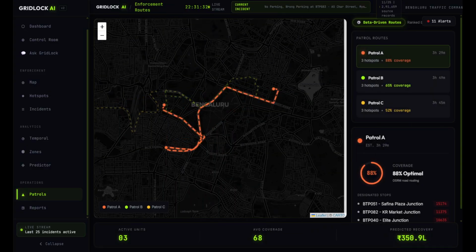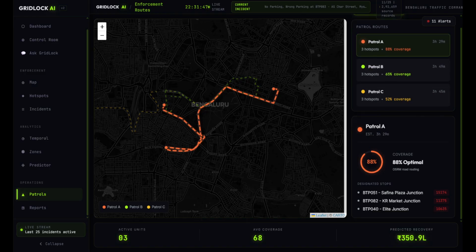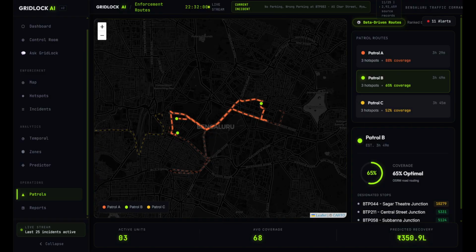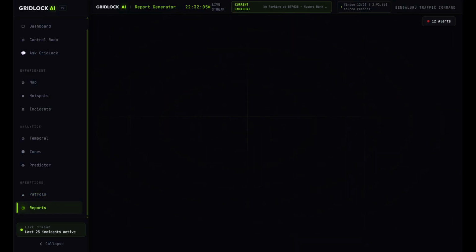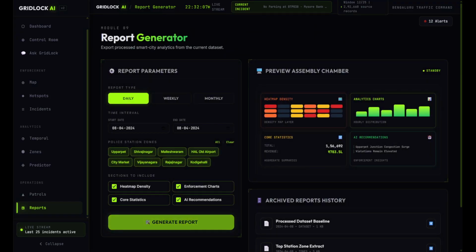Then we have the patrol routes. These are the actual routes that the Bengaluru police should follow to cover the vast majority of area. So we have three patrols, each of which covers areas, hotspots where these violations occur. So we can see patrol A, it takes around 30 minutes to patrol this area, and the designated stops are this and this. So we can just change the patrol, it will get highlighted in the map. So this is the map of Bengaluru.